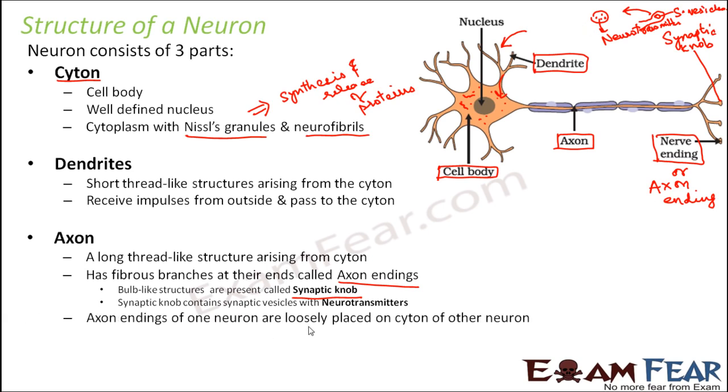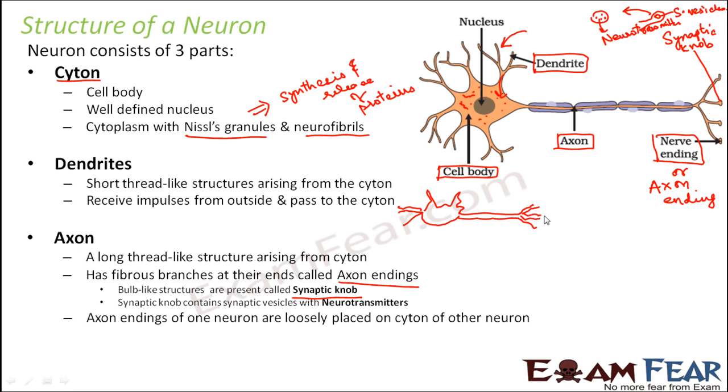Axon endings of one neuron are loosely placed on the cyton of another neuron. That means this axon ending is going to be connected to the dendrite or the cyton of another neuron. Let us suppose this is one neuron, and these are the axon endings of that neuron.